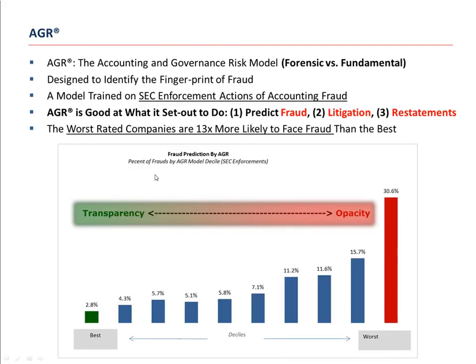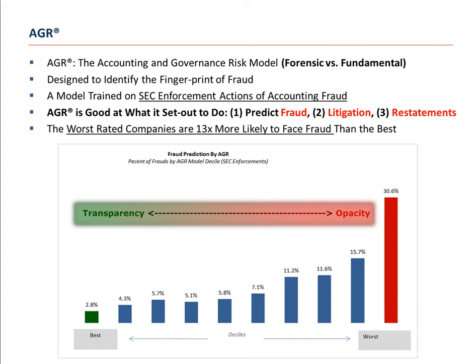This fraud epidemic was the catalyst, if not the inspiration, behind the first model we ever produced called AGR, or the Accounting and Governance Risk Model. AGR was the first quantitative model which made use of massive data in order to identify the similarities in accounting and governance behavior of fraudulent companies. It's these common threads in behavior that we still to this day refer to as the fingerprint of fraud.